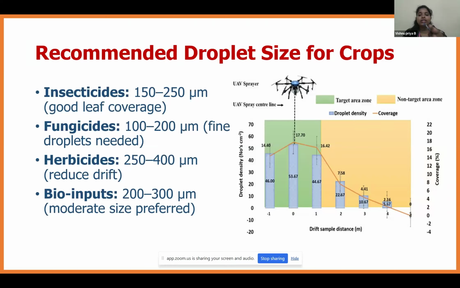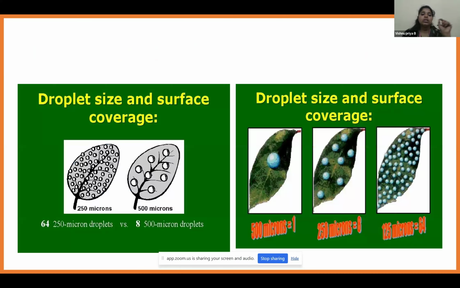So this image shows the comparison between the droplet density and coverage of the pesticide or fertilizers. Regarding droplet size and surface coverage, suppose a 250 micron droplet, it will cover around 8 to 9 droplets on a particular leaf. Suppose the droplet size is 500 microns, that is greater than 400 microns, meaning only one droplet per leaf. At 125 micron, there will be 64 droplets per leaf. So we need to reduce the micron size so that there are more droplets on a particular leaf.